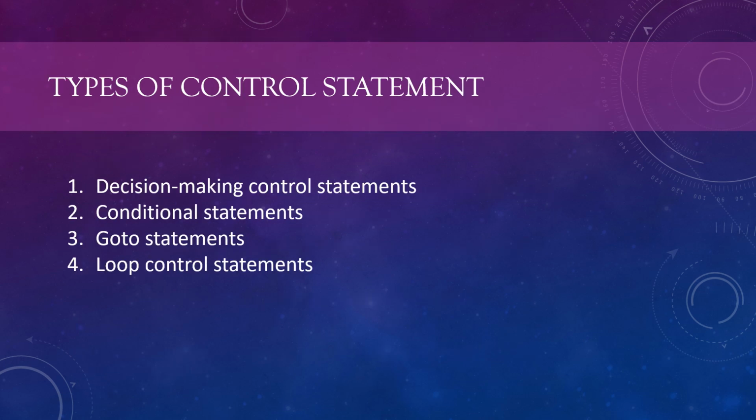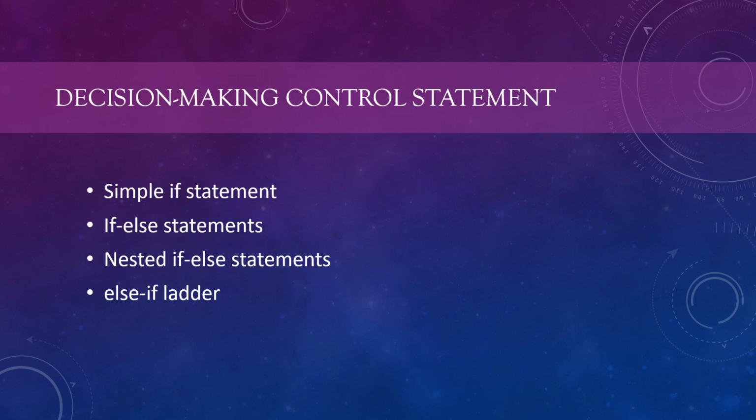We already said that there are four types of control statements. These are the four types of control statement: 1. Decision-making control statements. 2. Conditional statements. 3. Go-to statements. 4. Loop control statements. I am dealing with decision-making control statements. There are four types of decision-making control statements: simple if statements, if-else statements, nested if-else statements, else-if ladder.